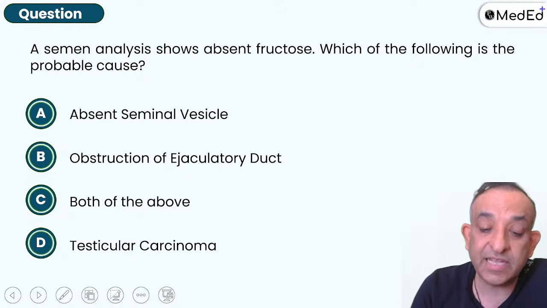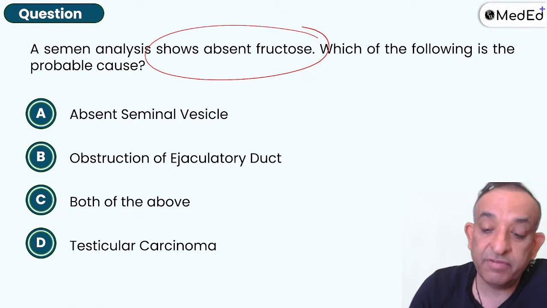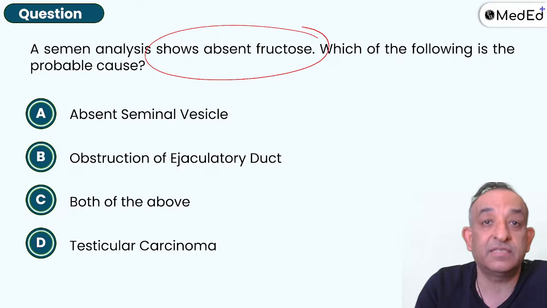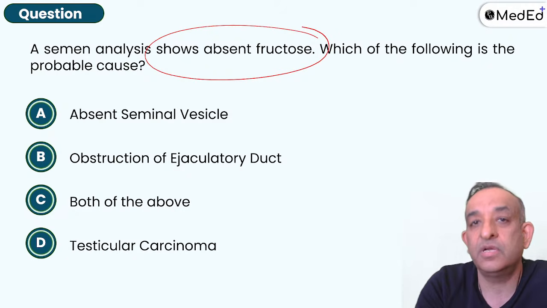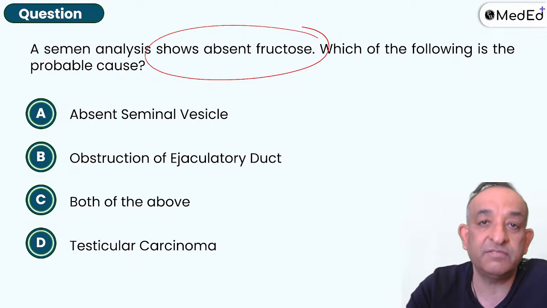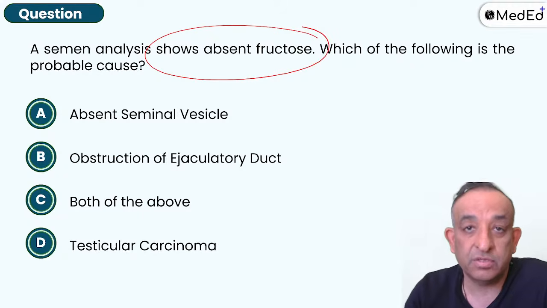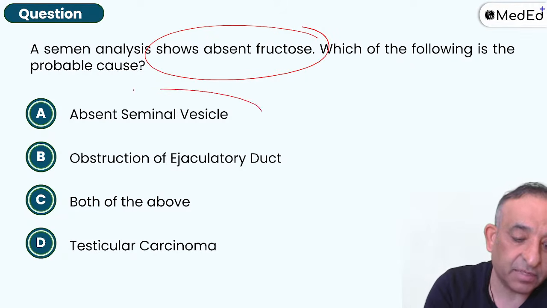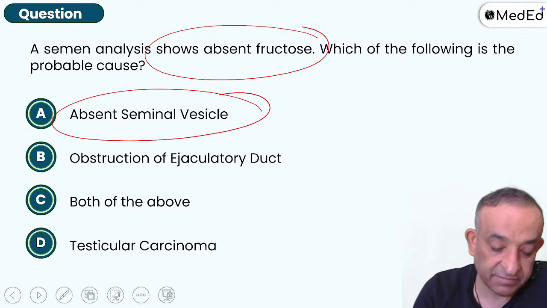A semen analysis shows absent fructose. Yes. Which of the following is the probable cause? We discussed that, I think, when the first question about the cystic fibrosis patient, we discussed that when the patient is having a seminal vesicle problem, there will be lesser volume and there will be no fructose. So absent fructose, we have to think in terms of absent seminal vesicles. We discussed that, right? So we'll move on and save time.